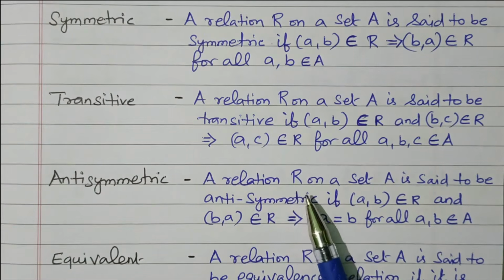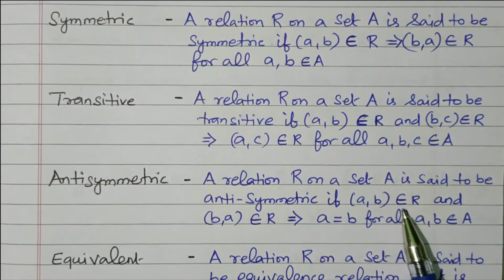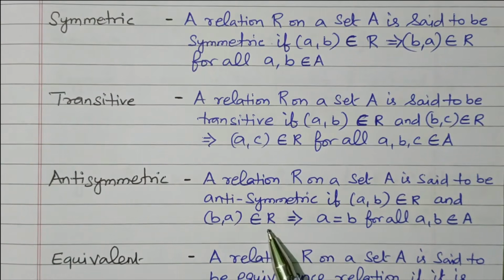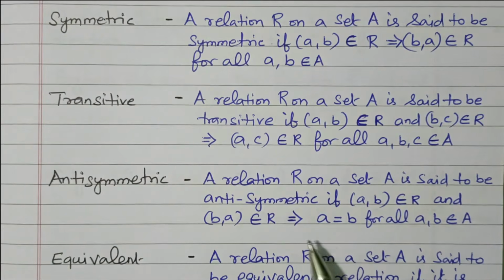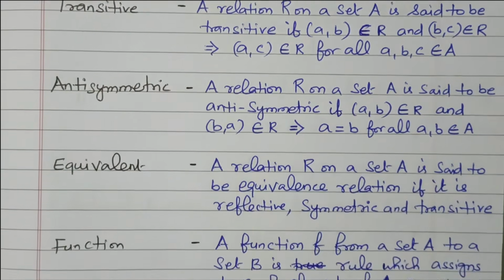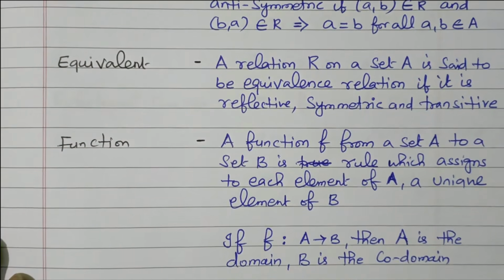A relation R on a set A: (a, b) ∈ R, (b, a) ∈ R, and also a = b, for all a, b ∈ A. Then it is called anti-symmetric, right? Next we will see the equivalence relation. We will see two more types available.